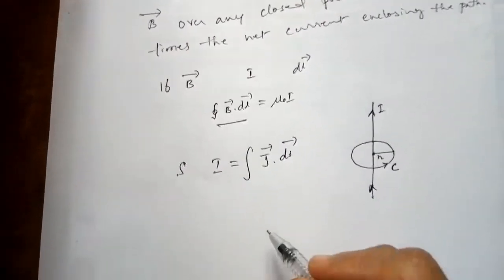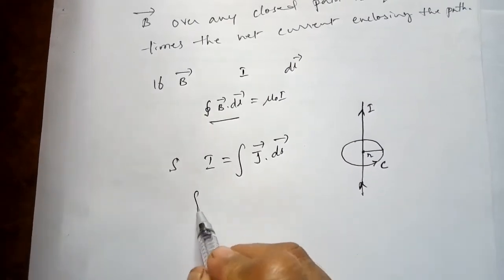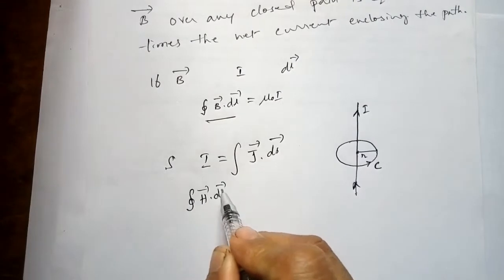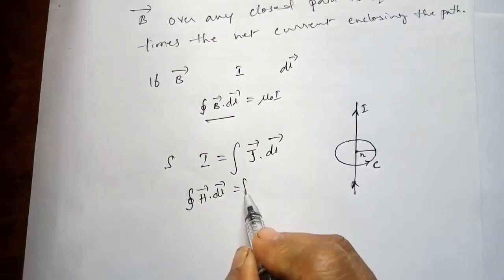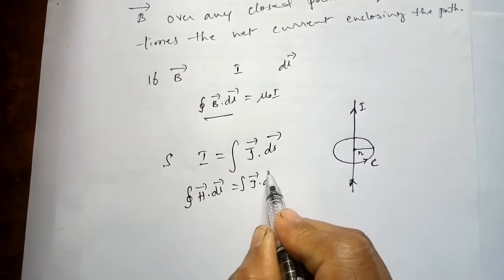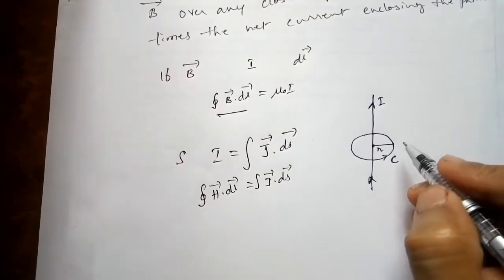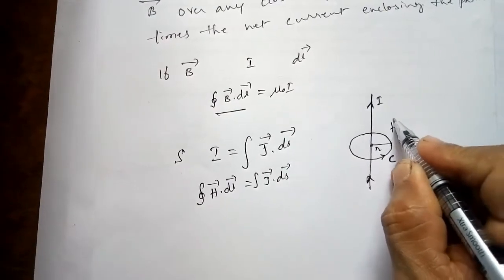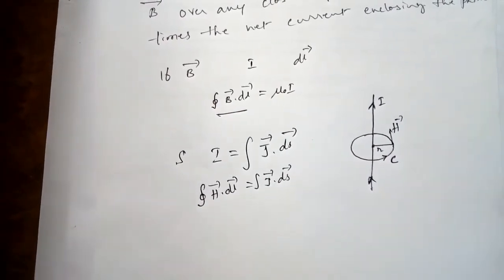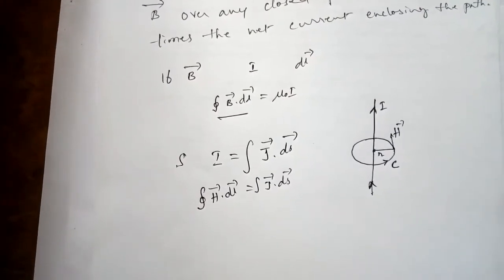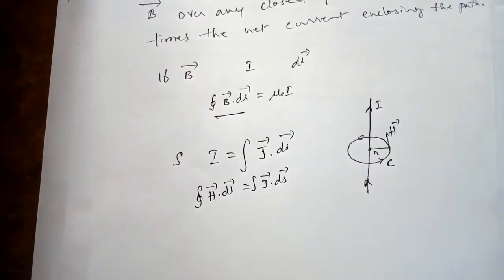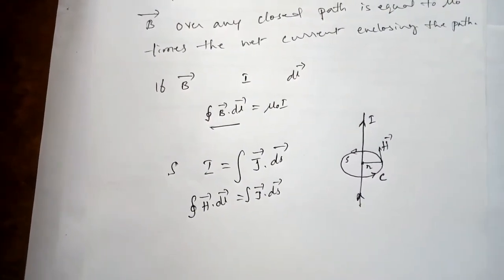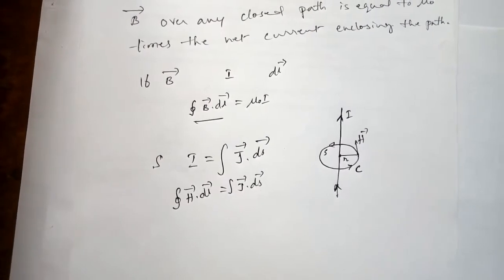Therefore we can write closed integral H dot dl is equal to integral J dot ds, where H is the vector magnetic field. This surface is S.